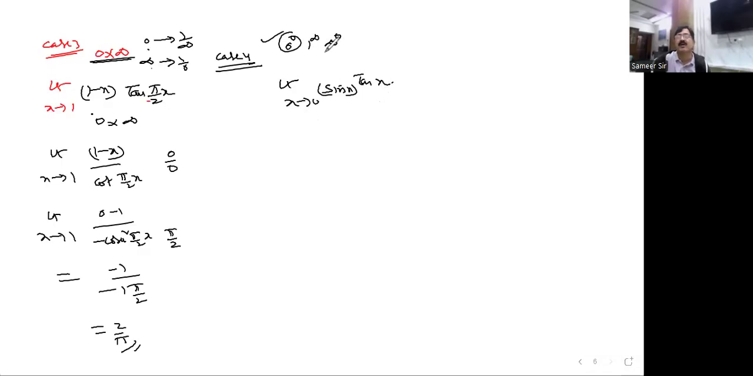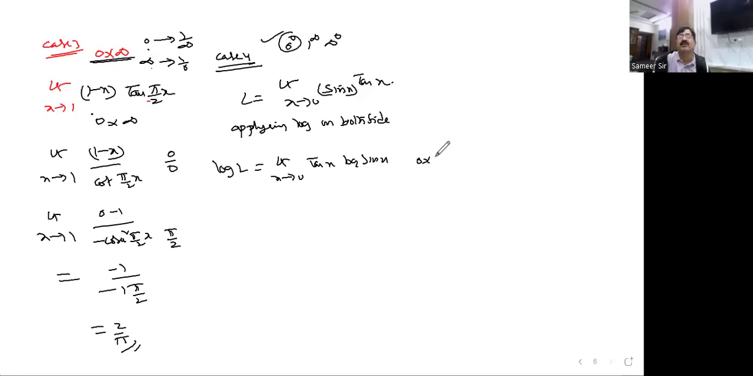If it is 0 to the power of 0 form, or any one of these three exponential forms, you had better first take the logarithm. Apply logarithm on both sides. How? Like this, we will get log L, and you can write here limit x tends to 0, tan x log of sin x. What did you get here? 0 into infinity form once again. That means after applying logarithm we converted this form to 0 into infinity form.